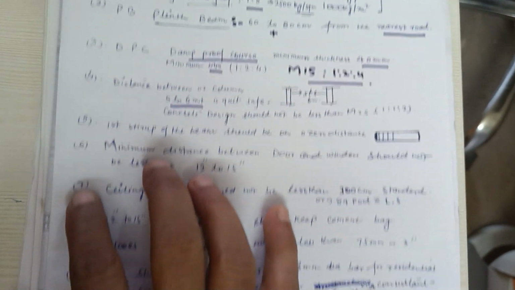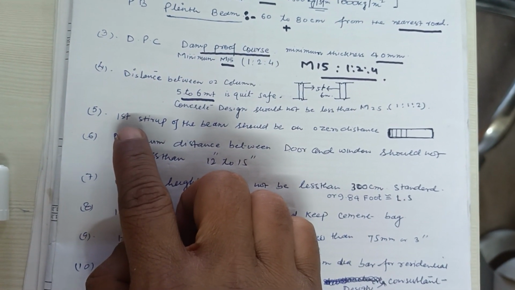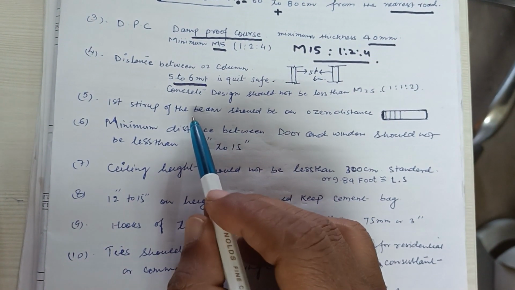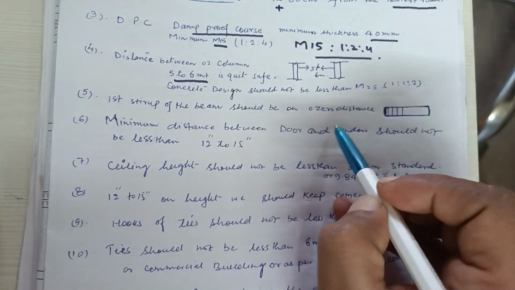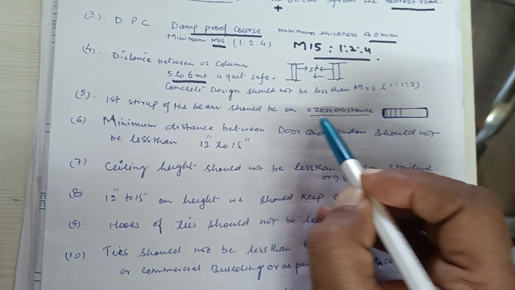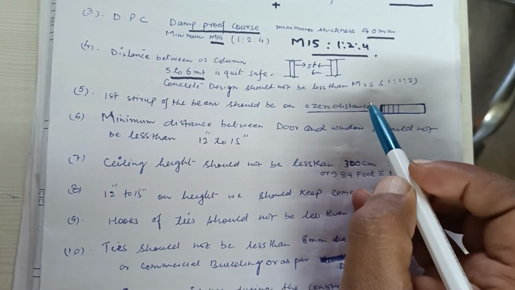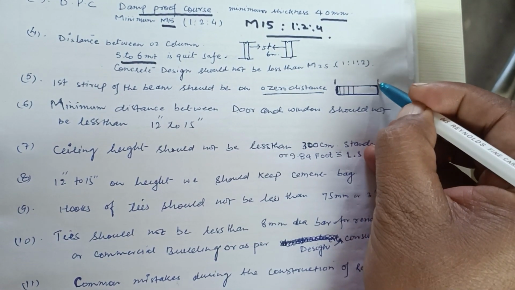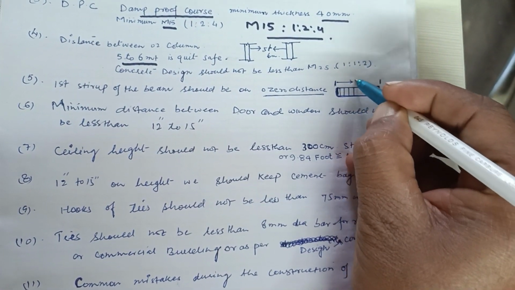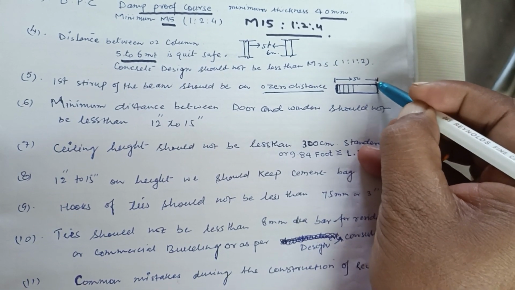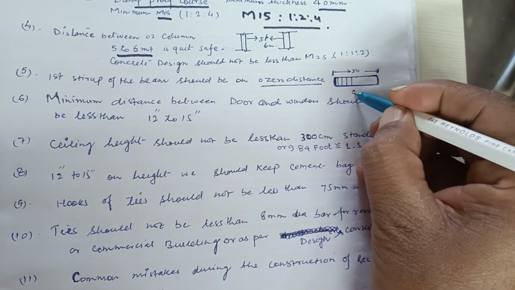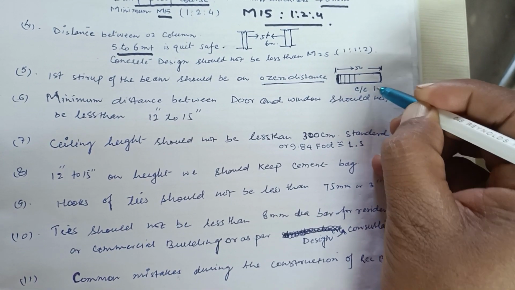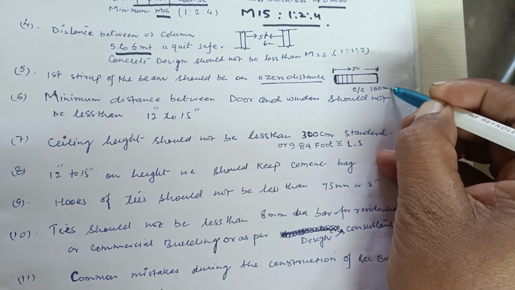And the fifth one is the first stirrup of beam should be at zero distance. Let's assume the beam is 5 meter long, and the center to center distance is 100 mm.